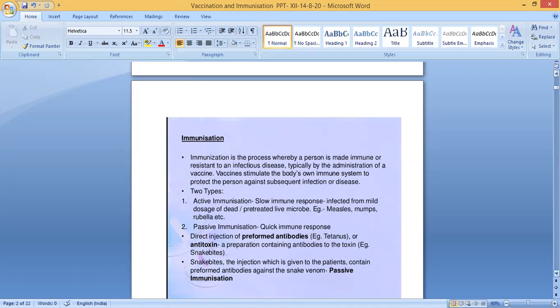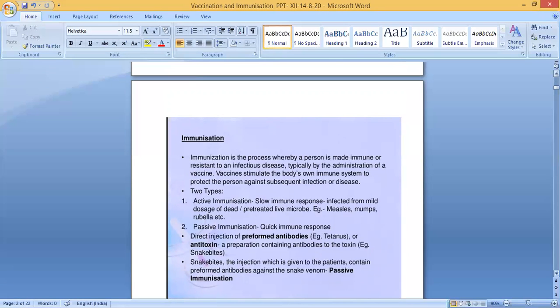Passive immunization is just the opposite. It is a quick immune response. It's very fast. Why is it very fast? Direct injection of pre-formed antibodies. We are directly injecting the antibodies. Example: tetanus. Clear? So we are directly injecting the antibodies into the body.